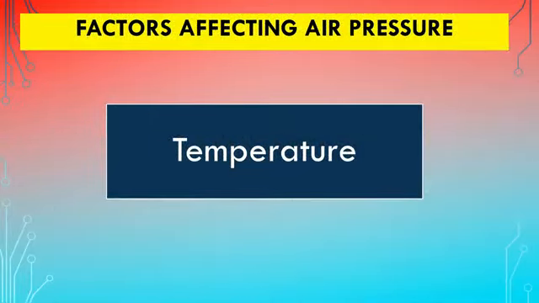Air pressure is highly regulated by the temperature. Temperature is the main governing factor in air pressure because when the temperature is high, the air becomes light and it rises up. This reduces the pressure on the surface of the earth. But when the temperature is low, the air becomes heavy and dense. It sinks down and creates a lot of pressure on the surface of the earth. Temperature and pressure, they have opposite relationship. When the temperature is high, the pressure is low. When the temperature is low, the pressure is high.